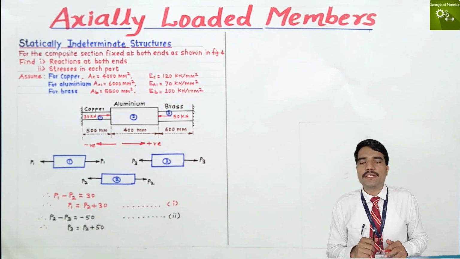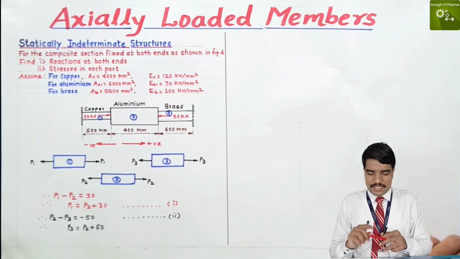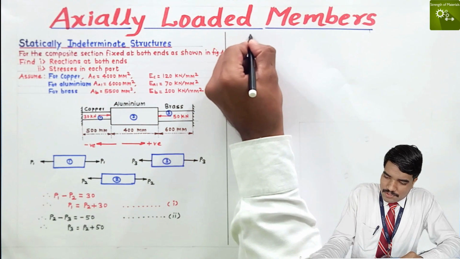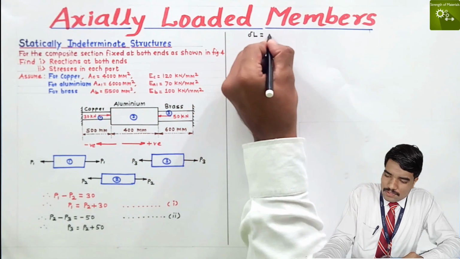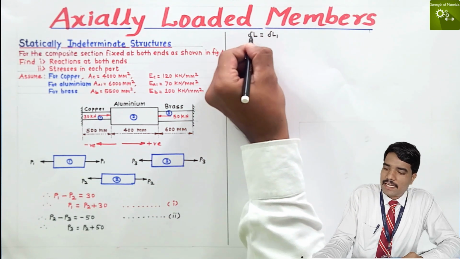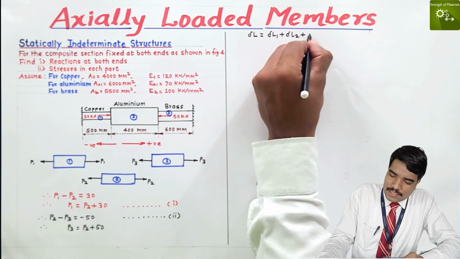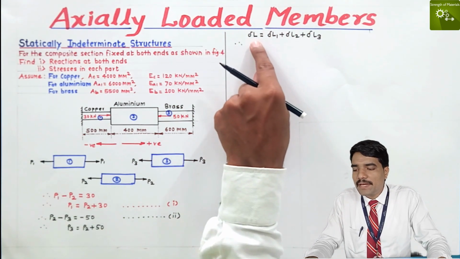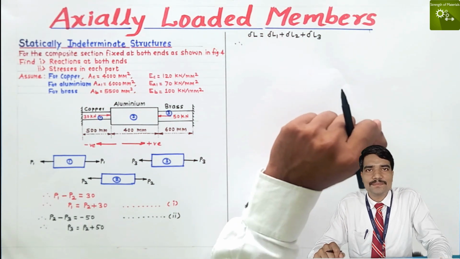Okay, then we know the principle of superposition. What is the principle of superposition? Simply, according to the principle of superposition, the total change in length is equal to the change in length in each part, that is delta L is equal to delta L1 plus delta L2 plus delta L3. But for statically indeterminate structures, the total elongation is 0.